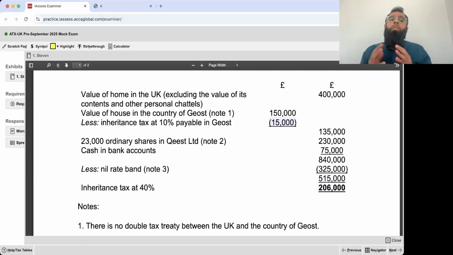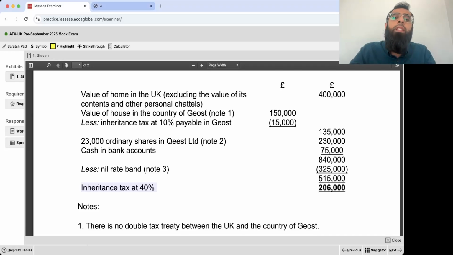See, when you have an overseas asset, you have two deductions available. One is in relation to the cost to sell that asset, not the tax, the cost, like administration cost, any legal fees or something like that. If there is any cost in relation to the asset, that is deductible here. And if there is any overseas tax paid, that becomes adjustable in the form of double taxation relief, and that is deducted from the value of tax, not from the value of the asset.